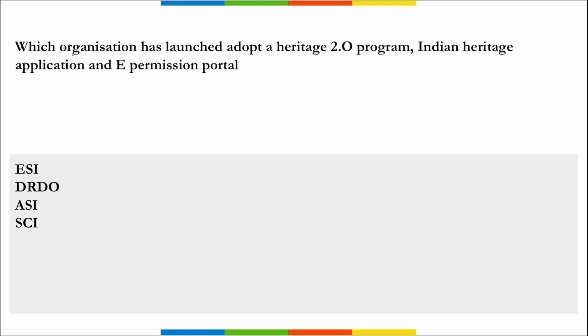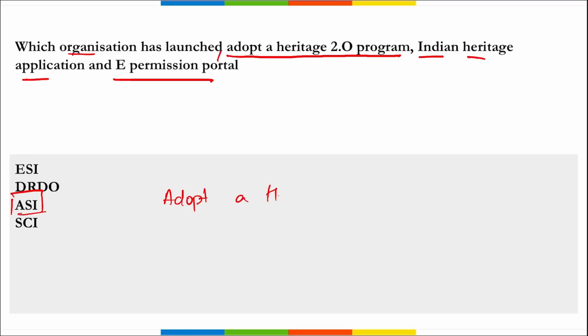Which organization has launched the Adopt a Heritage 2.0 program, the Indian Heritage application, and the e-permission portal? So these three things we are talking about here. It is your ASI, that is your Archaeological Survey of India. They have launched Adopt a Heritage 2.0. This is a program to collaborate with corporate stakeholders for the preservation of monuments, launched at Samvat Auditorium in Indira Gandhi National Center for Arts in New Delhi.